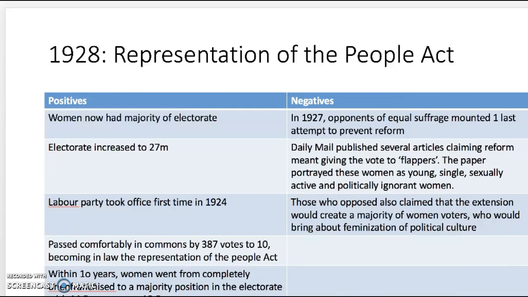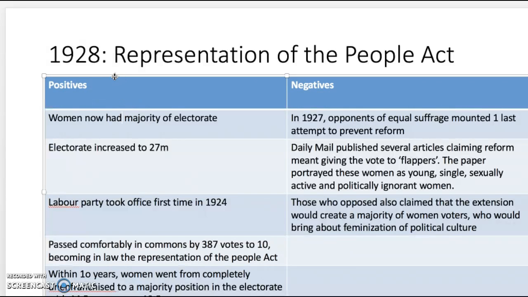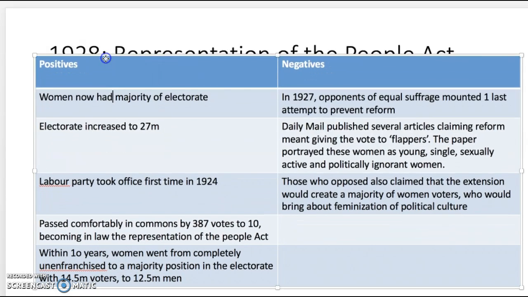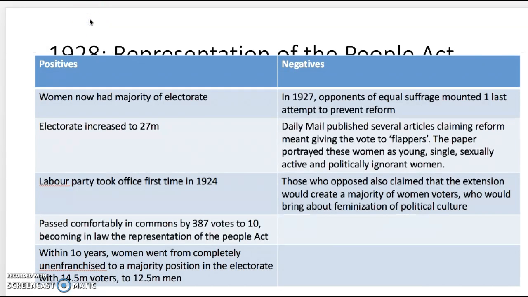1928 Representation of the People Act. Positives. Women now had a majority of the electorate. The electorate increased to 27 million. The Labour Party took office for the first time in 1924. It passed comfortably in Commons by 387 votes to 10, becoming in law the Representation of the People Act.